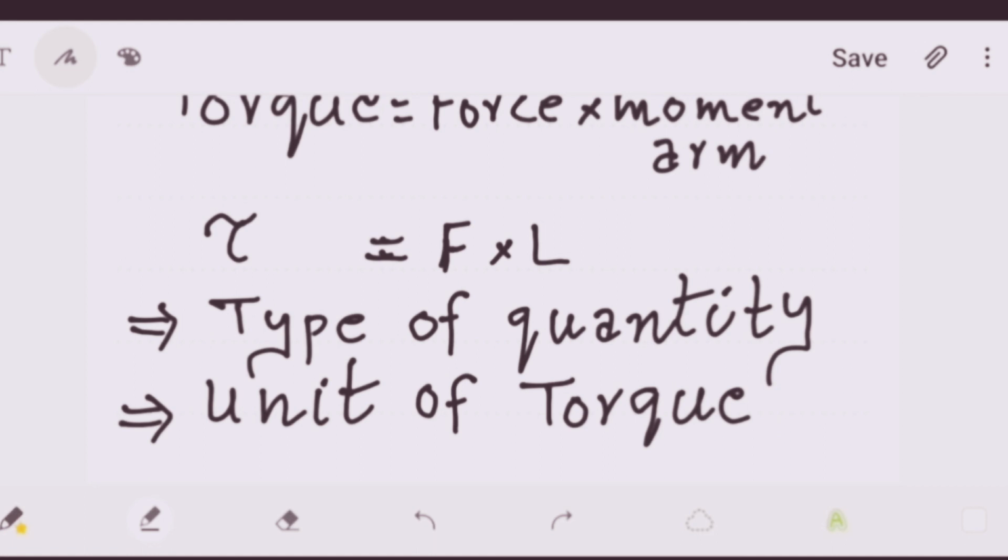Unit of torque. Torque is the product of force and perpendicular distance between the axis of rotation or line of action of the force, that is moment arm. Hence, its unit is Newton meter, because force is measured in Newton and distance is measured in meter. You can define 1 Newton meter torque as a torque caused by a force of 1 Newton acting perpendicular to a moment arm of 1 meter long. I hope it is clear to all of you that force and the moment arm are the two factors on which the torque depends.